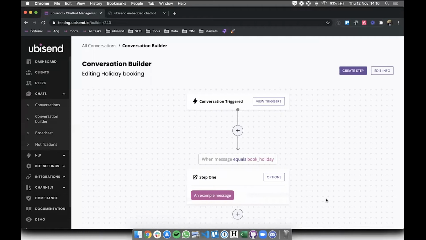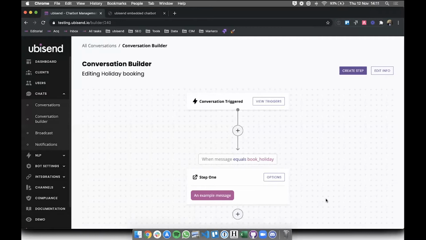Yeah, this is quite nice, obviously, because you're very much used to using this kind of style of conversation builder, whereas I look at it from slightly more of an outside perspective. So it's quite nice to see everything in action and see the nuts and bolts of the platform all working together. Yep. So I'm correct in thinking, as we've got conversation triggered there at the top of the screen, as the arrow points down to step one, we'll be adding more steps past that and expanding the conversation in almost a linear manner there. Yeah, absolutely. So this is what you'd call a flow conversation builder.